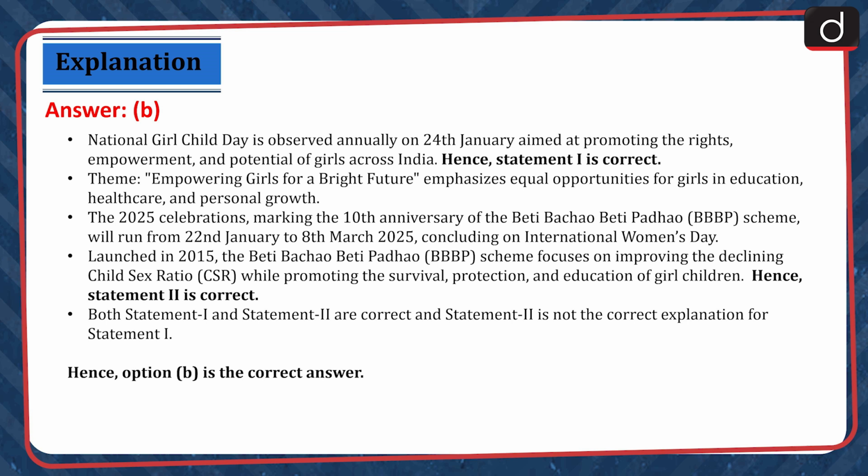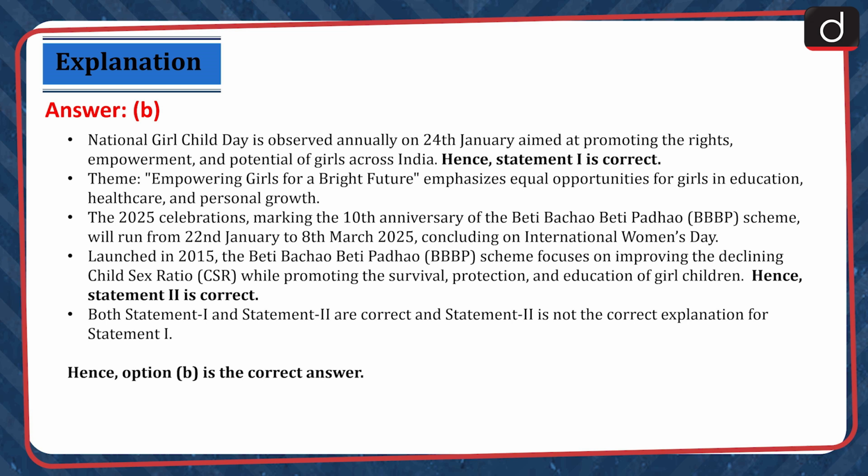National Girl Child Day is observed annually on 24th January, aimed at promoting the rights, empowerment and potential of girls across India. Hence, statement 1 is correct. Theme: Empowering girls for a bright future emphasizes equal opportunities for girls in education, healthcare and personal growth. The 2025 celebrations marking the 10th anniversary of the Beti Bachao Beti Padhao scheme will run from 22nd January to 8th March 2025, concluding on International Women's Day.